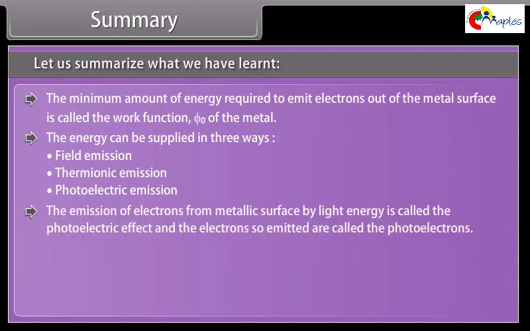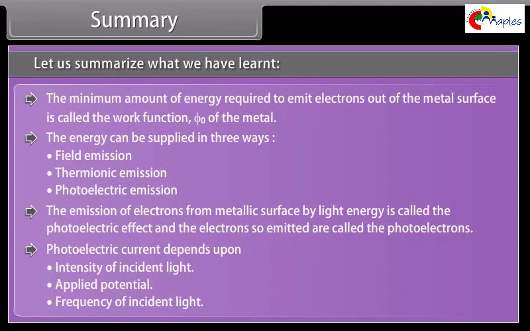The emission of electrons from metallic surface by light energy is called the photoelectric effect, and the electrons so emitted are called the photoelectrons. Photoelectric current depends upon intensity of incident light, applied potential, and frequency of incident light.